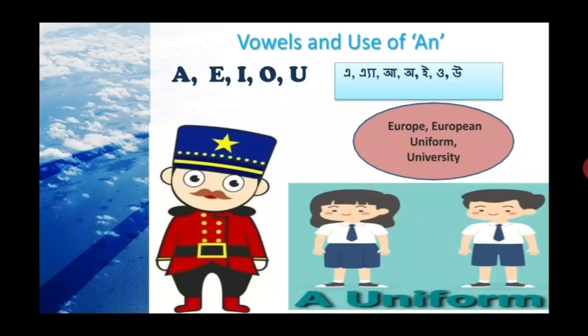That's why it sounds like a Y sound. And Y is a consonant. That's why in the case of those words, before them we have to use a, not an. Understand? Like a uniform, a university, a European, or a Europe, like that.